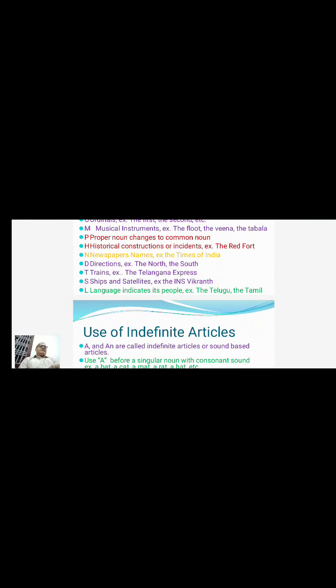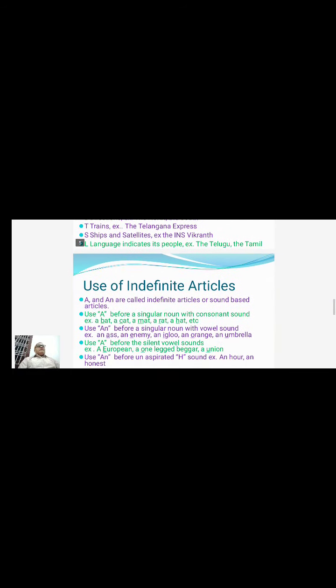The people who speak Hindi, the Hindi people. Tamil-speaking people, like we are using the words in such a context, but exactly the people who speak Tamil are the Tamil, the people who speak Telugu are the Telugu, the Bengali, the Gujarati. We need to use THE to indicate its people, the people who are speaking that language. If we use THE in front of the language, it indicates the people who speak it.